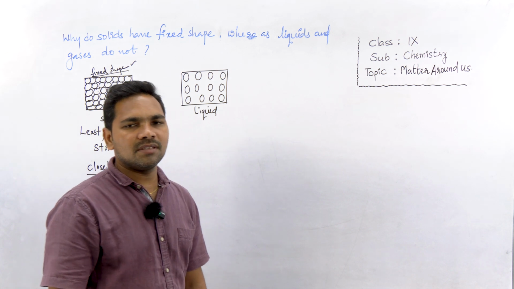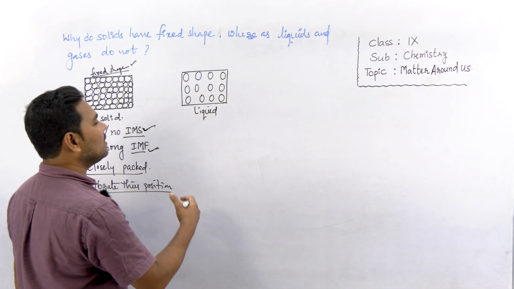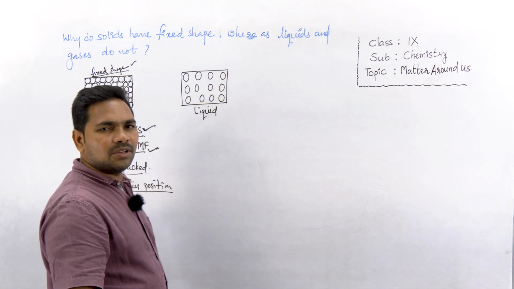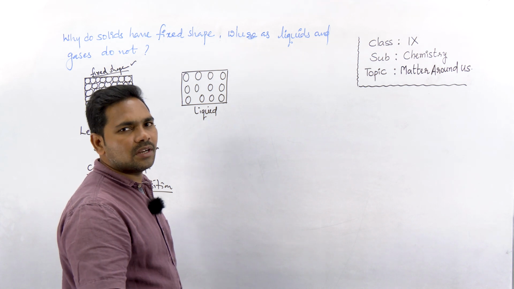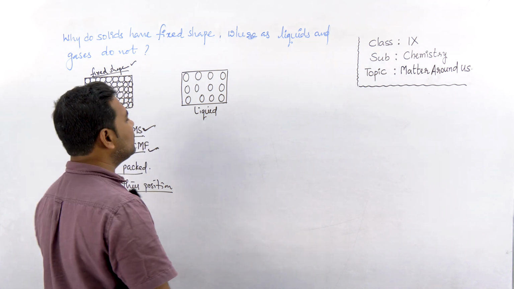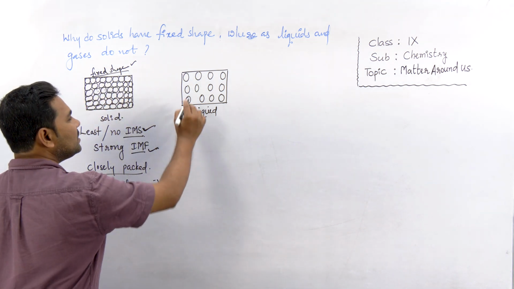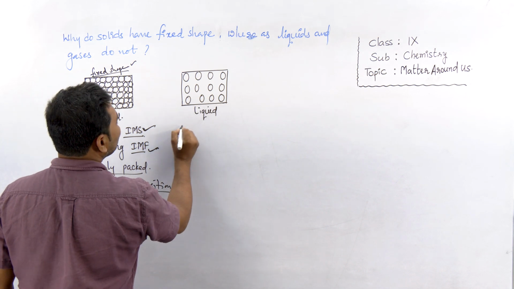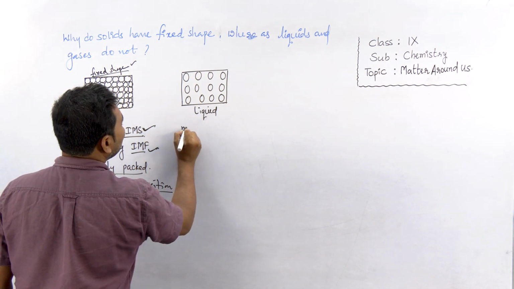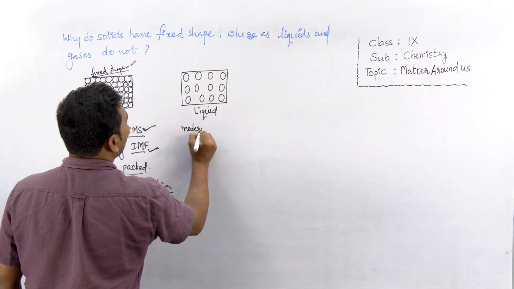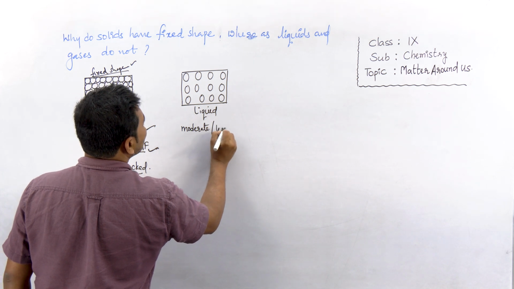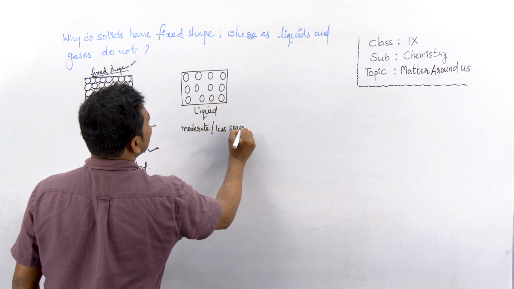We can't see the spaces in liquids, but we can understand by using an activity how we can conclude that liquids have spaces between them. So liquids have small, moderate spaces between them.